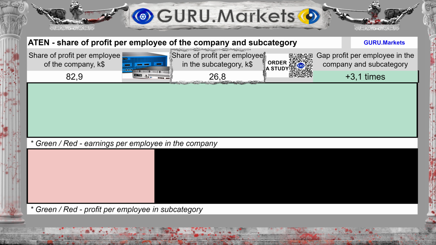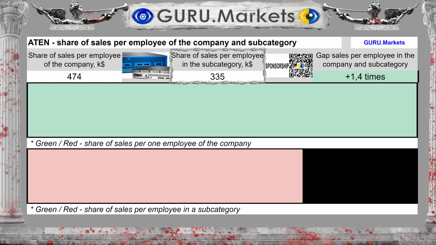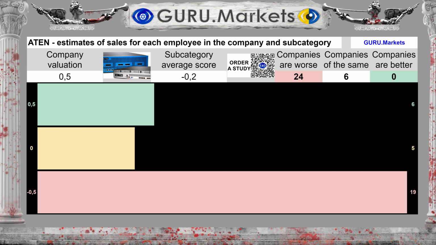Good, 0.5 points. The share of sales for each employee of the organization is $474,000. By subcategory, $335,000. The difference between the subcategory average and the company's performance is 41%. Estimation of the share of revenue per employee in comparison with indicators in the subcategory. Good, 0.5 points.